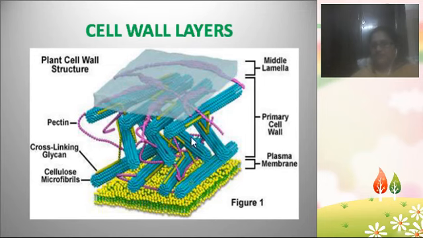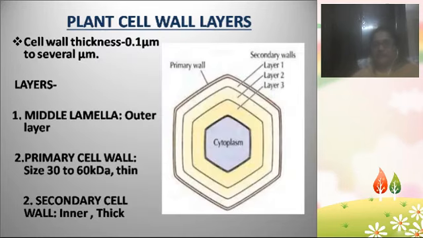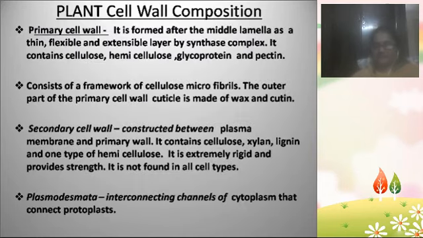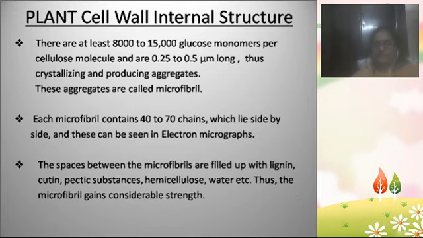In between these blue colored chains is the pectin, the purple colored molecules. The gaps between the cellulose microfibrils are filled up with pectin, lignin, cutin molecules and sometimes water, different types of molecules which give strength to the cellulose microfibrils.